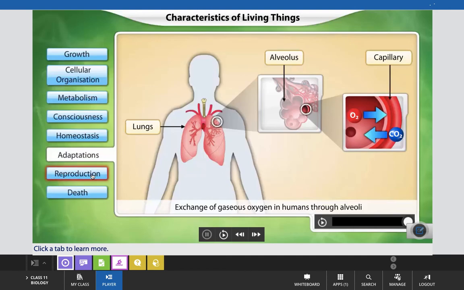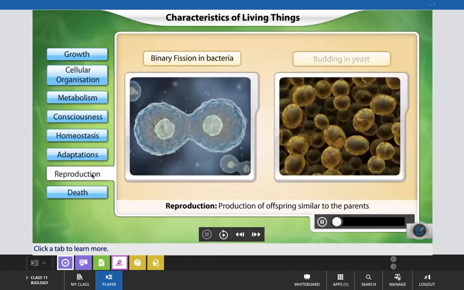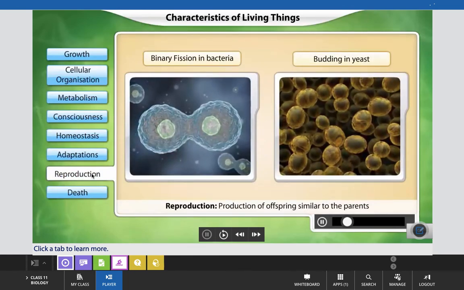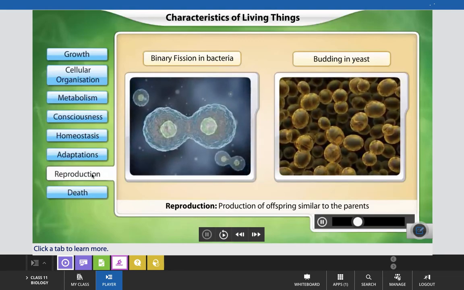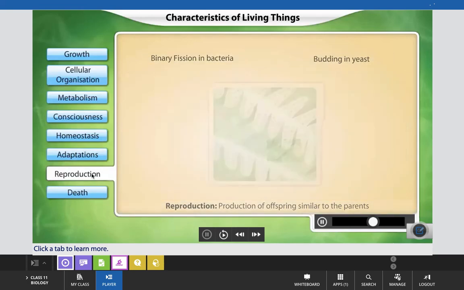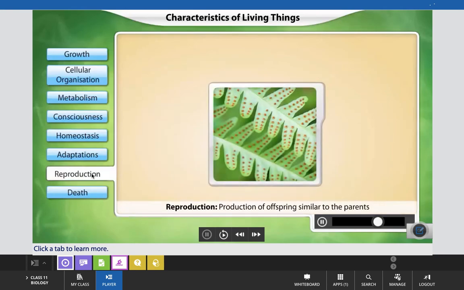Now come to know about reproduction. All living organisms produce offspring similar to themselves. Unicellular organisms like bacteria reproduce by binary fission and other methods. Plants like mosses and ferns reproduce sexually as well as asexually by producing spores.